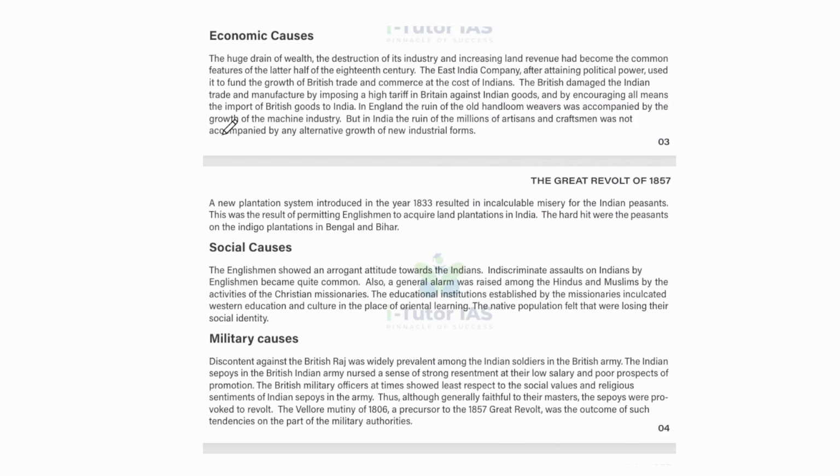The British damaged Indian trade and manufacture by imposing high tariffs in Britain against Indian goods and by encouraging the import of British goods into India. In England, the ruin of the old handloom weavers was accompanied by the growth of machine industry. But in India, the ruin of millions of artisans and craftsmen was not accompanied by any alternative growth of new industrial forms.